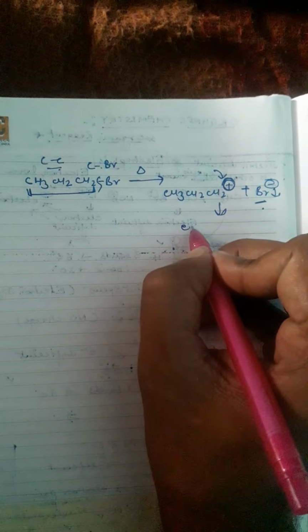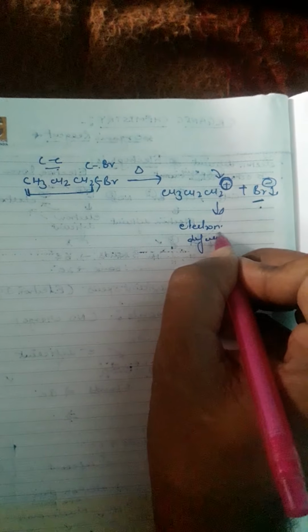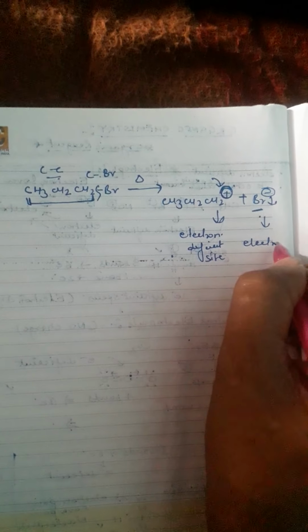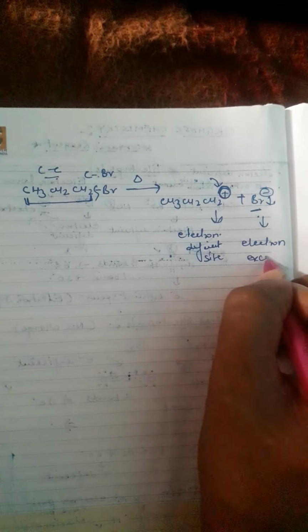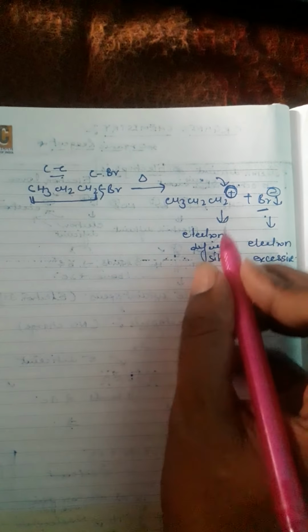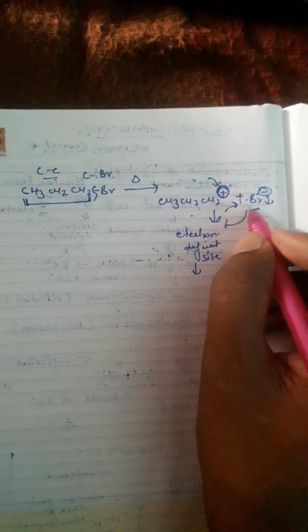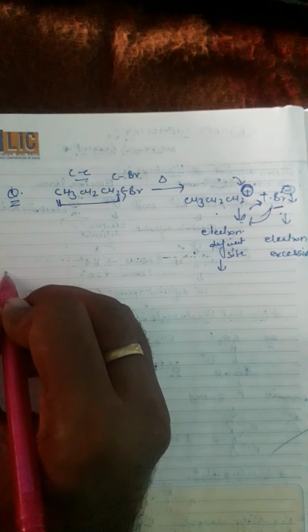This is the electron deficient side, and this is the electron excessive side. The carbocation has the capability to accept electrons from the anion, but the anion has the capability to donate electrons to the electrophile. So that is all about carbocation and carbanion.